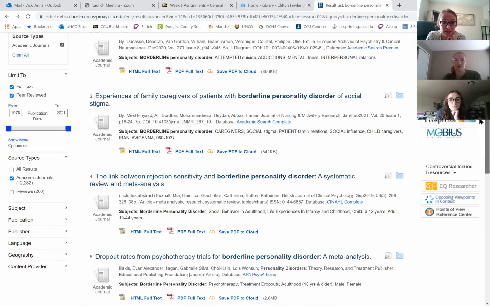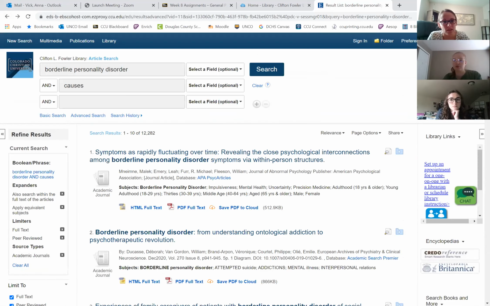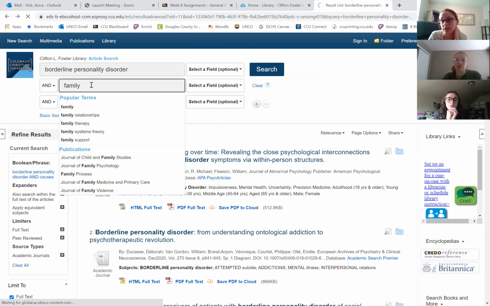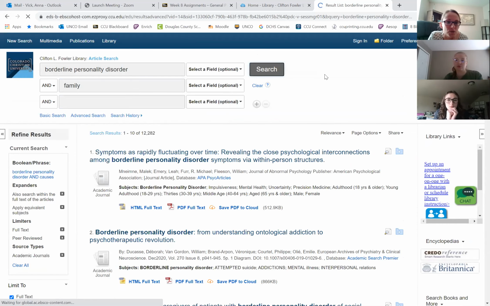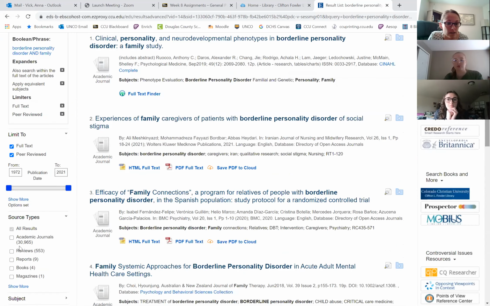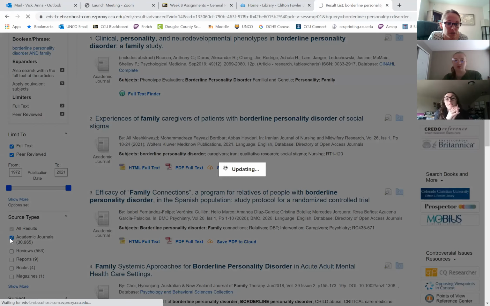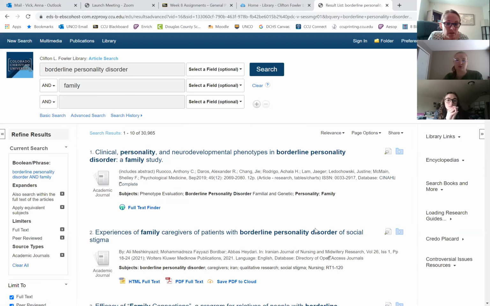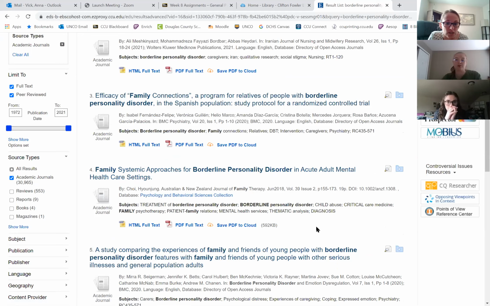So that's an example of my articles. I might not like them, and I can kind of browse around, like I said, narrow it down a bit. Let's say I want to do family. I bet you there's a lot on that, I will say. Again, click that academic journals down here. And that could be pretty cool to look into. However, I will not right now because I think you guys have the idea. But that's how we're looking for these articles.